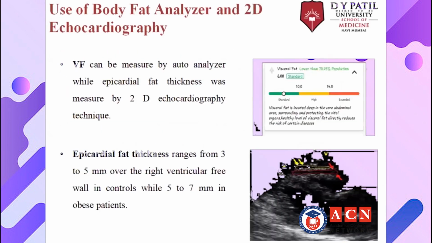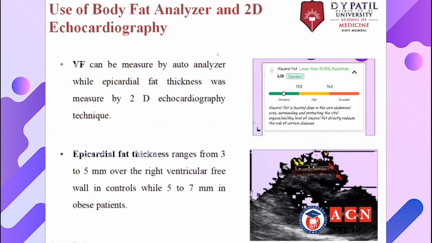Here, there are certain instruments which are used to see the thickness of the visceral fat and the epicardial fat. Visceral fat can be identified or measured with the help of the fat autoanalyzer.